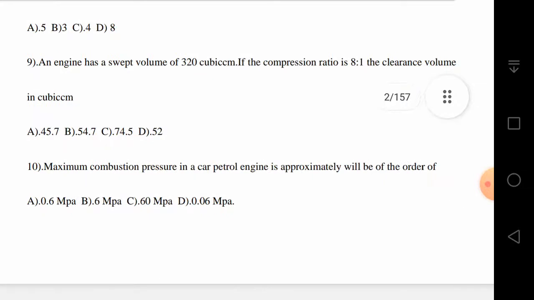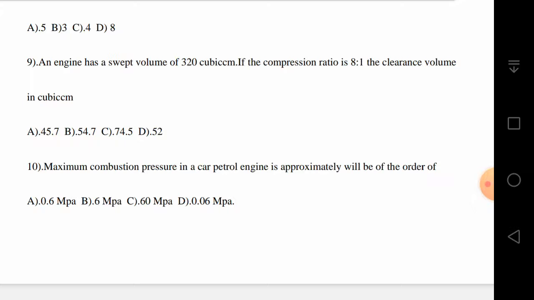Next, an engine has a swept volume of 350 cubic centimeters. If the compression ratio is 8:1, the clearance volume in cubic centimeters is. So please check the problem. What is the compression ratio? It is the stroke volume plus clearance volume by clearance volume, that means the volume before compression by the volume after compression. So substituting, (Vc plus Vs) by Vc is equal to 8.